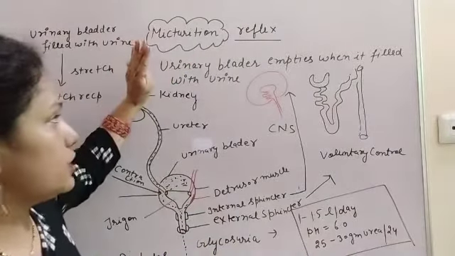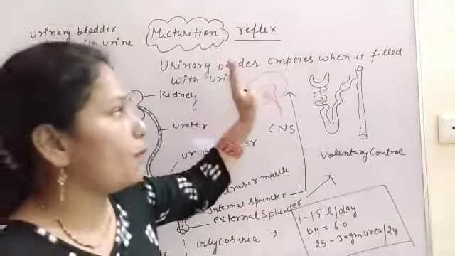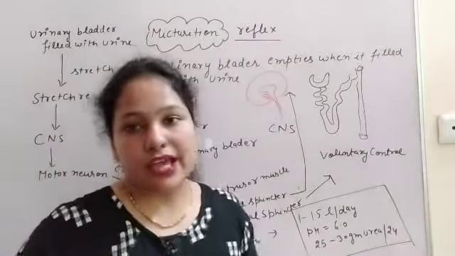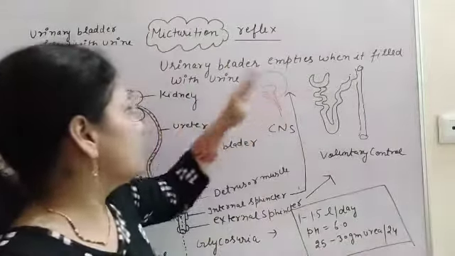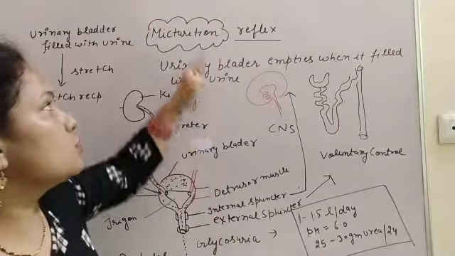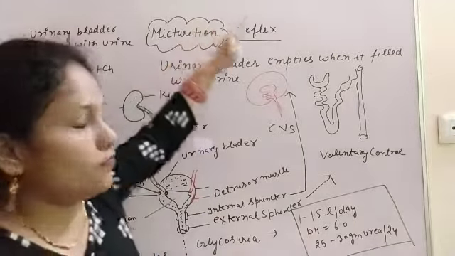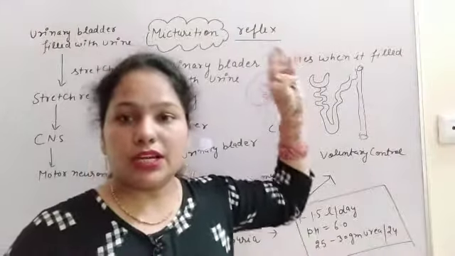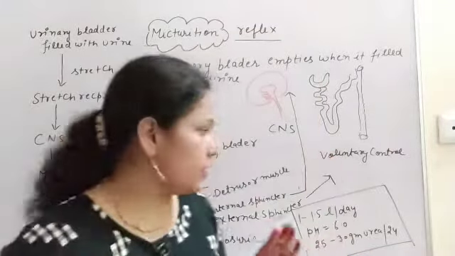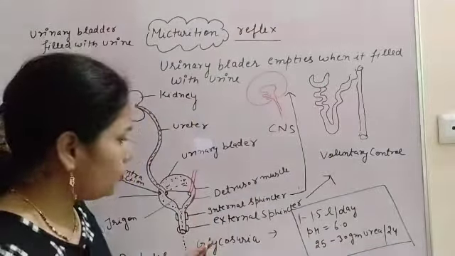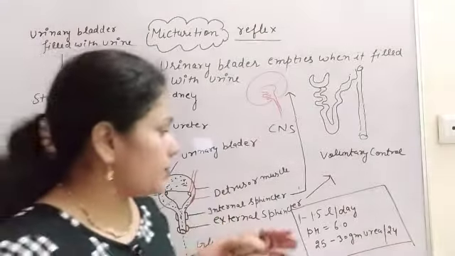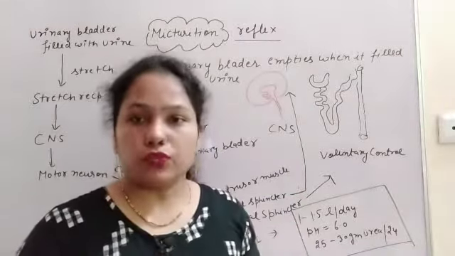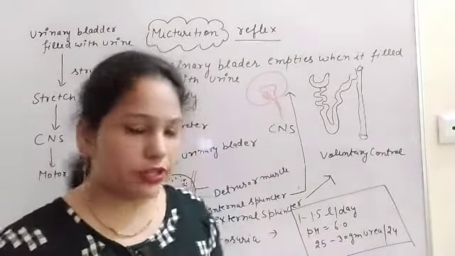So it is a process when the urinary bladder empties itself when it is filled with urine. It is also known as micturition reflex, because it is under the control of our brain. Now, what is the amount of urine that is released from the kidney?